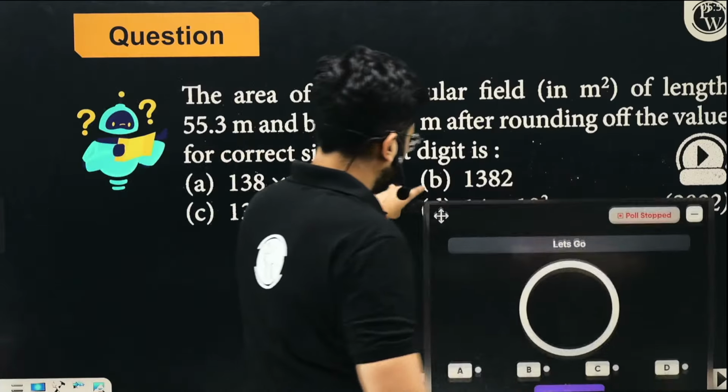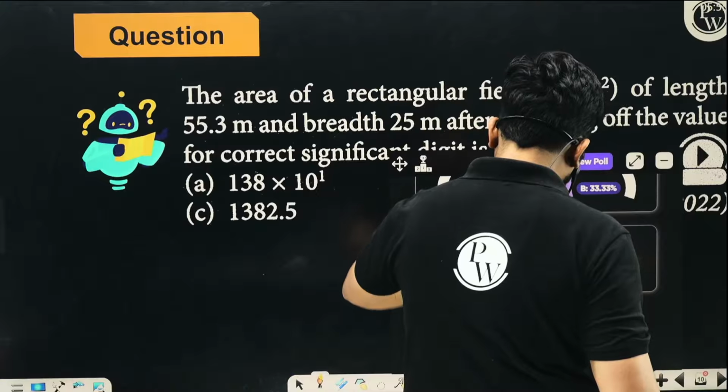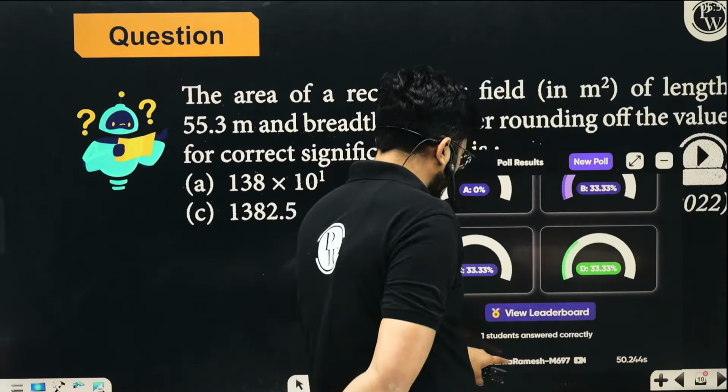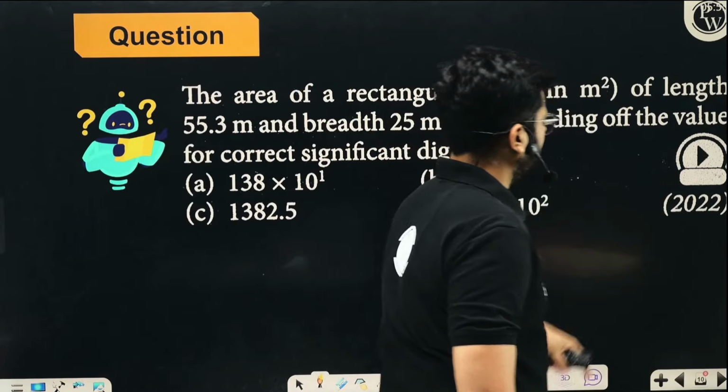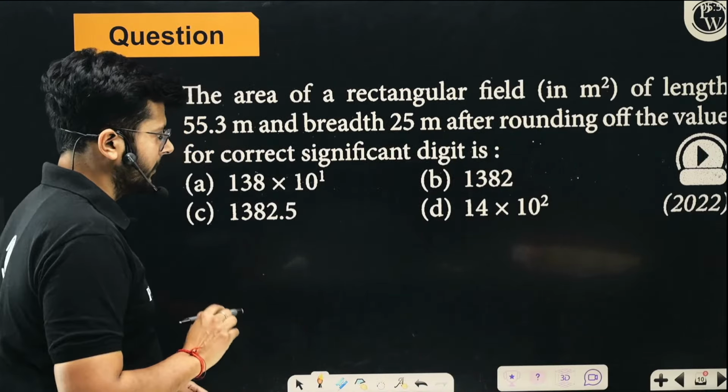Let's see how many of you have solved it correctly. Here only one kid could solve it correctly, which is Swarna Ramesh, right? So Ramesh solved it correctly. So understand how to go about this particular question, okay?